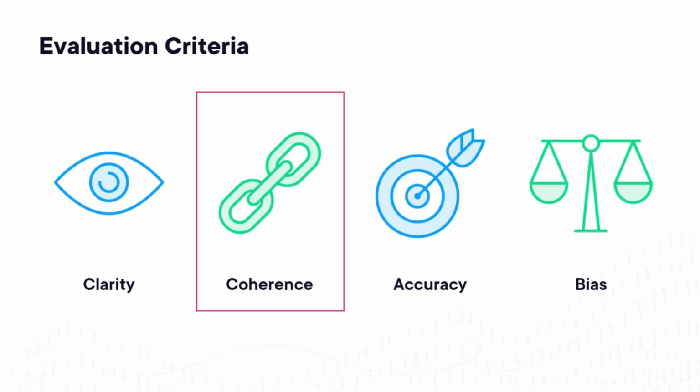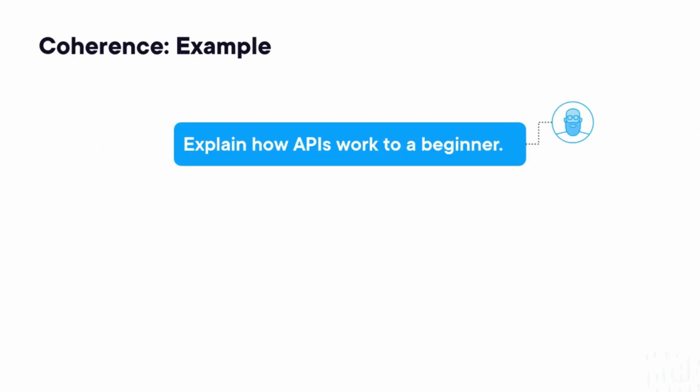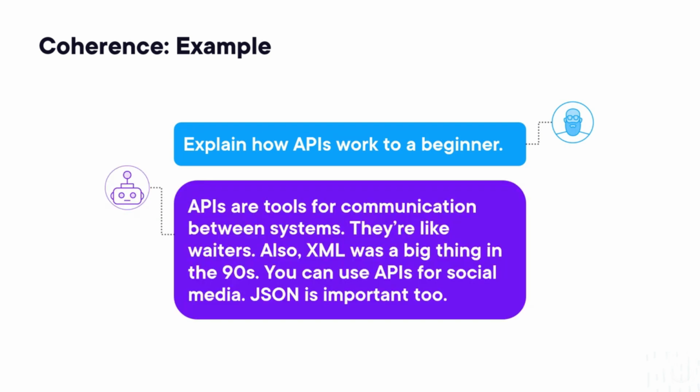Moving on to coherence, this is how the response flows, and whether it stays on topic. As an example here, maybe the prompt is, explain how APIs work to a beginner. And maybe this is the response: APIs are tools for communication between systems. They're like waiters. Also, XML was a big thing in the 90s, and you can read the rest.